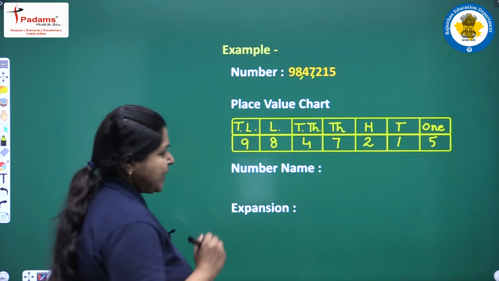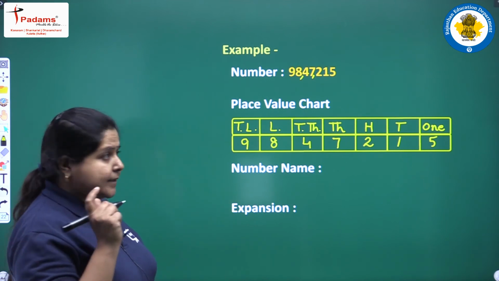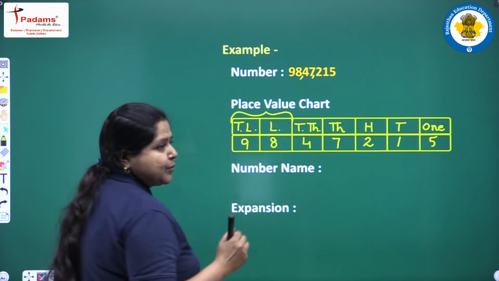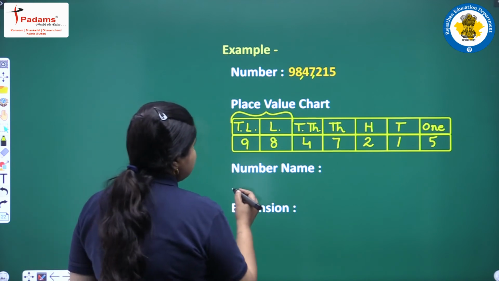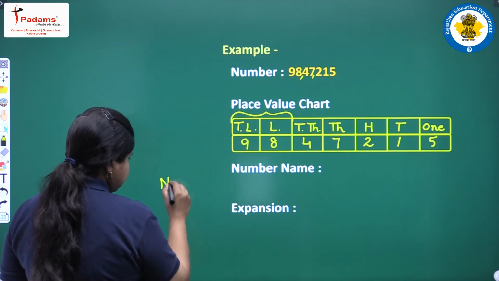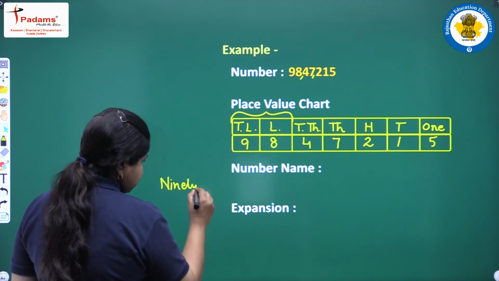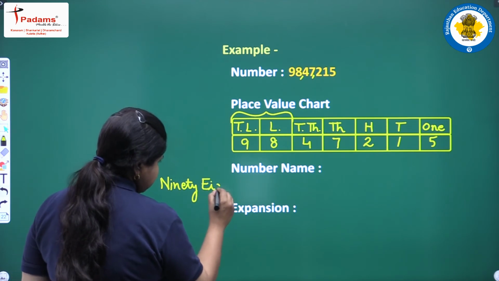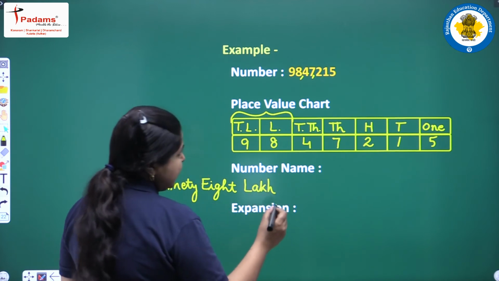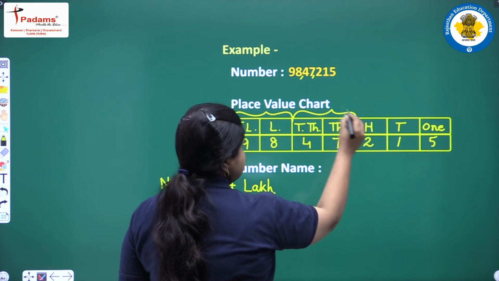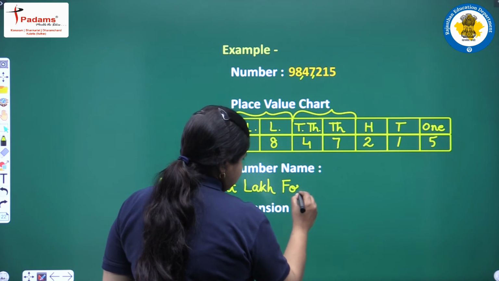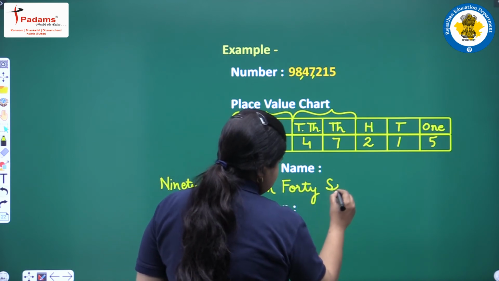We can easily write the number name. How we start? We take the digits in the lakhs place value collectively. So, we say it to be 98 lakh. Let us write it here. 98 lakh. Then we have the 1000 place values taken up together, 47,000.